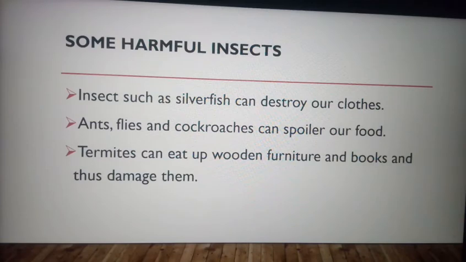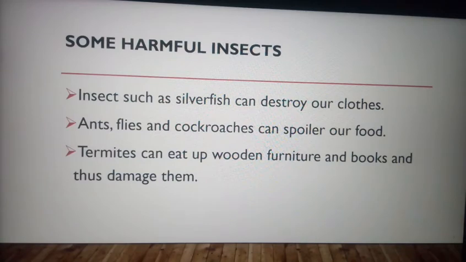Now next is harmful insects. Some insects are also harmful, like termites, flies, cockroaches, wasps. These are very harmful for us. How are they harmful? As I told you, termites eat up all the wood. If they are surviving on wooden furniture, definitely in a few days they will eat up all the wood, so they are harmful. The second one, flies.